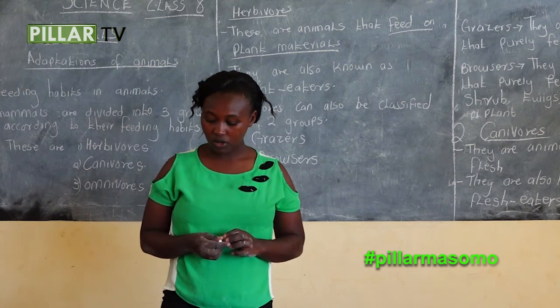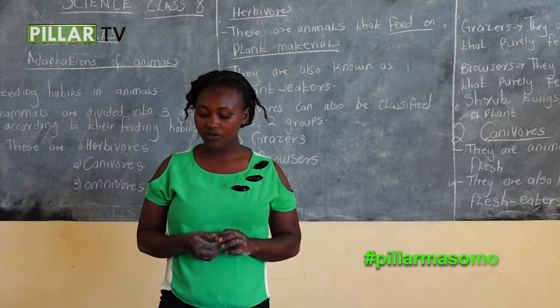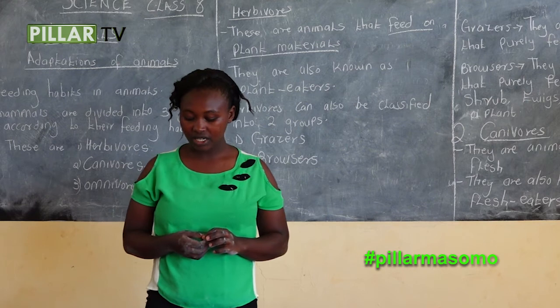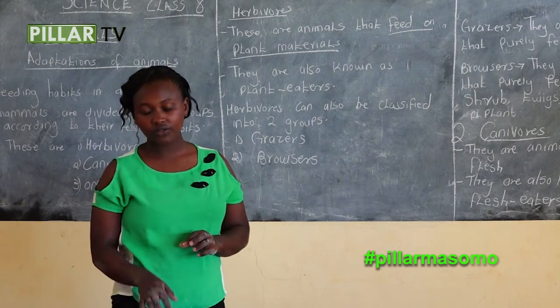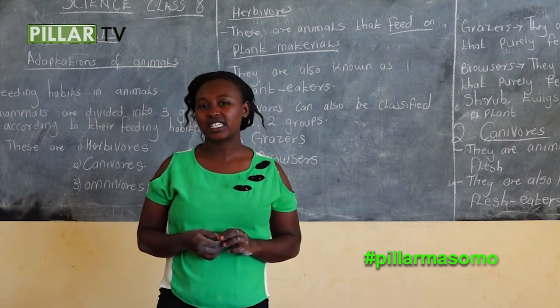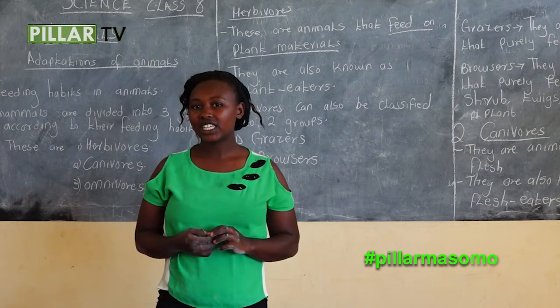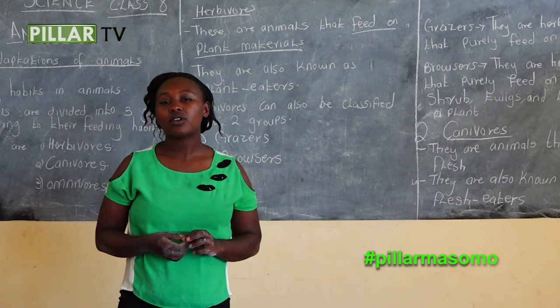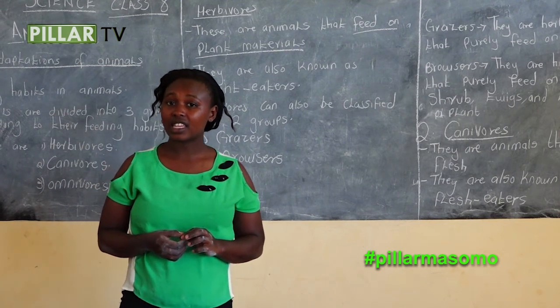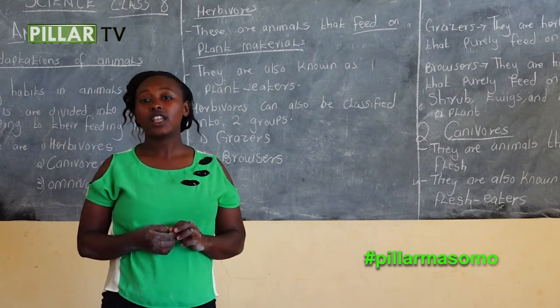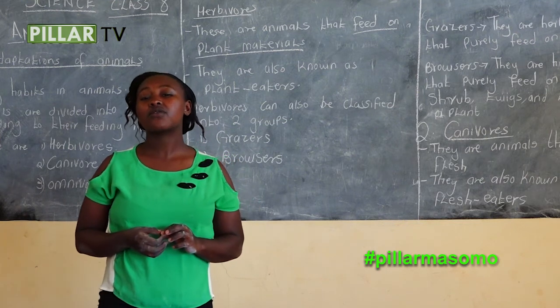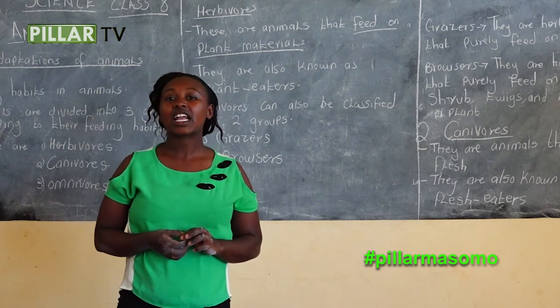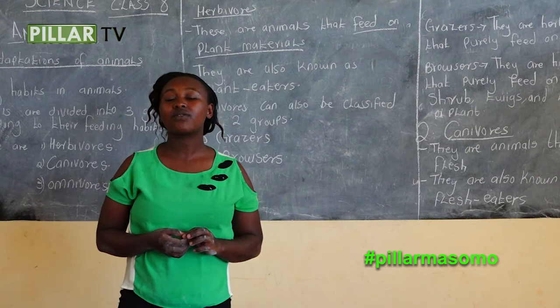The fourth question is, list down 4 examples of flesh eaters. What are flesh eaters? We have said that flesh eaters are animals that feed on flesh, and another name for flesh eaters is carnivorous.